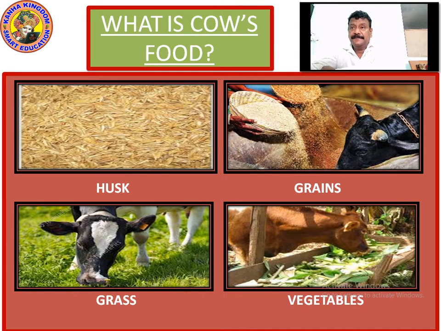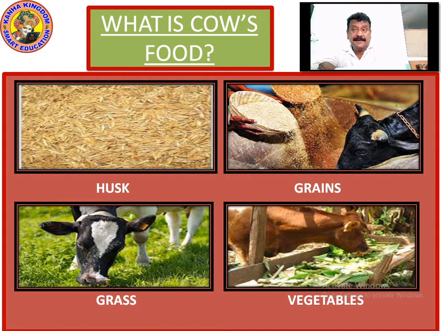Look at the picture now. You can see what the cow's food is. Cow's food is husk, H-U-S-K, husk. It's dried grass. In the second picture on the right, you can see grains. What are the grains? It's maize and wheat, which the cow eats. Look at the picture below: grass.